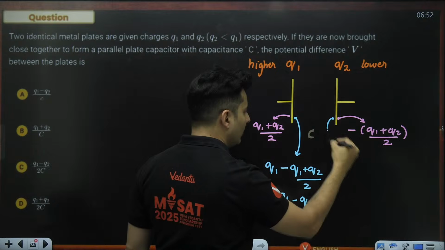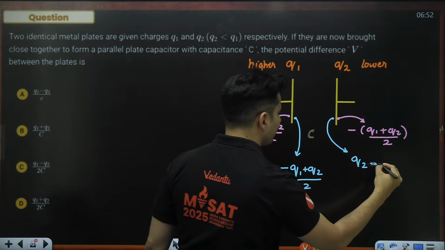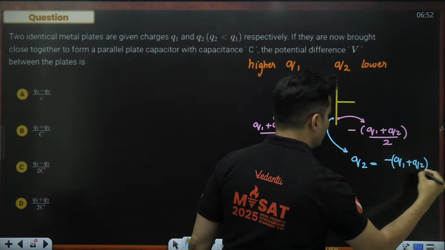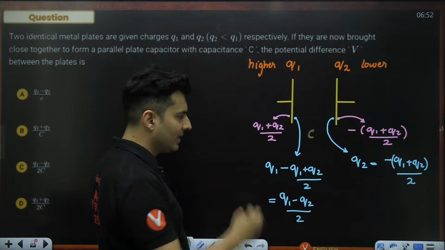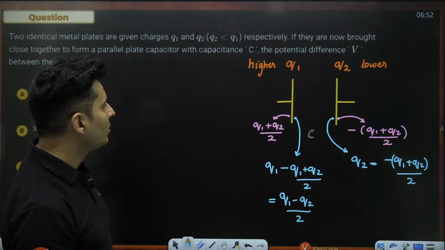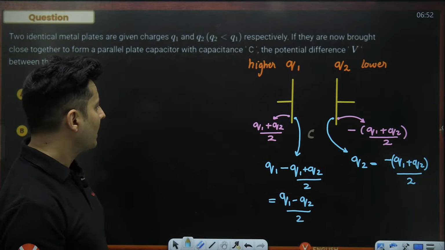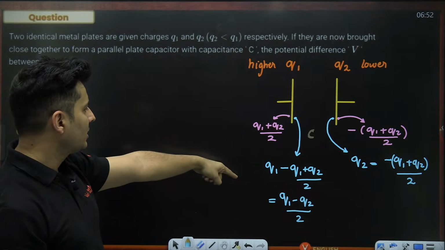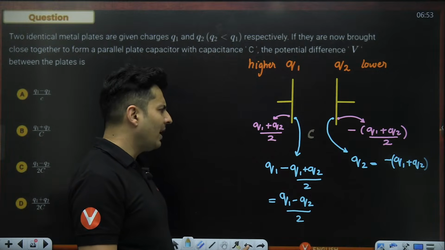And same thing if you do it over here, it will be Q2 minus that negative charge of Q1 plus Q2 whole thing divided by 2. So you can do the math and see how much it comes out to be. Q2 minus this particular thing. Is that right? Just check it out. We just subtracted these two things. Okay, Q1 minus Q2.